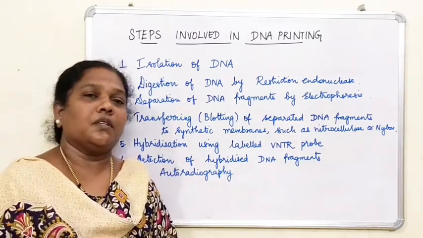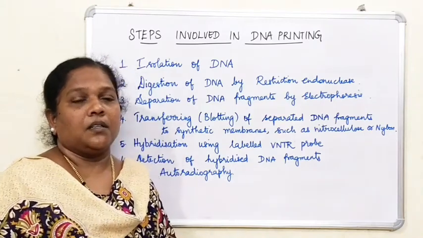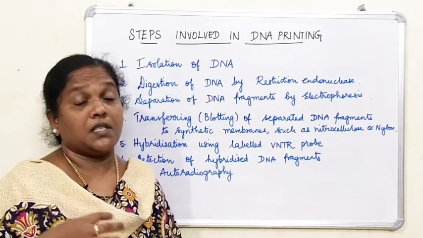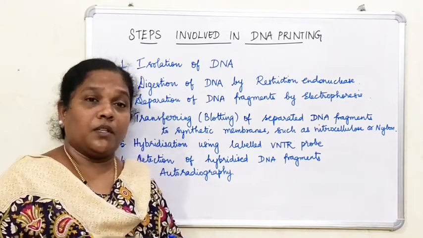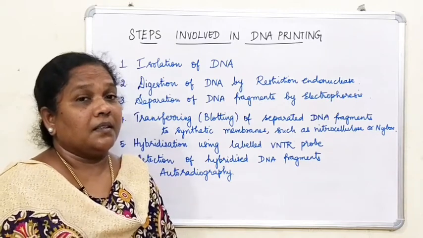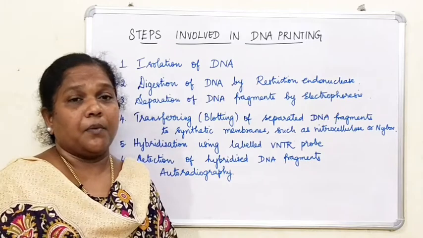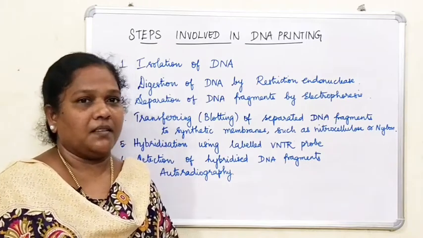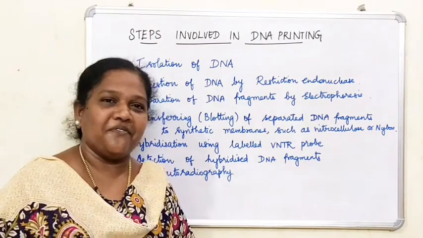Normally how does the isolation take place? With enzymes you will be able to isolate the DNA. Or if you want to isolate the DNA from your saliva, for example, a simple methodology can be followed. At home even you will be able to isolate the DNA. Normally chilled ethanol we use to isolate the DNA from plant material or from fruit material. The same way here, isolation of DNA is the first step involved in DNA fingerprinting.